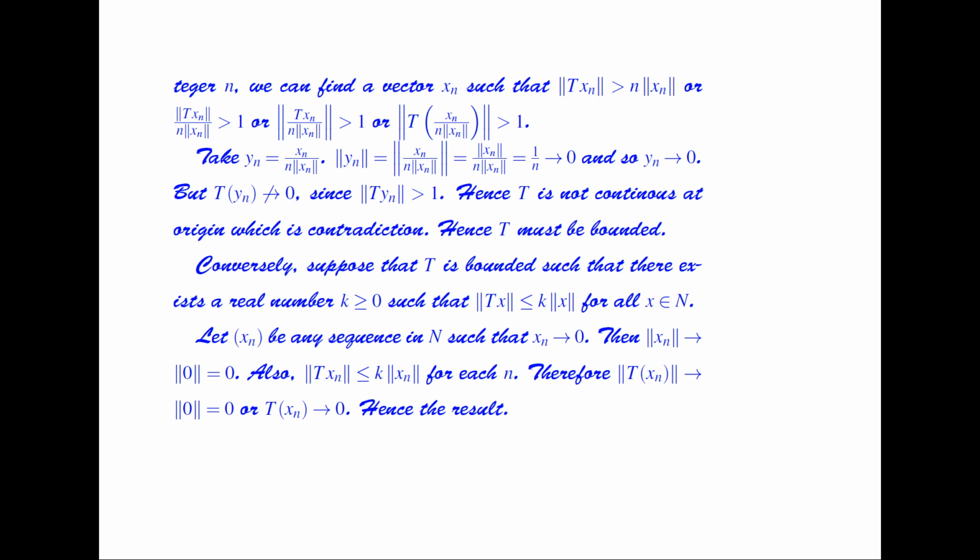So let xn be a sequence in N such that xn converges to 0. The norm of xn also converges to 0. And we have already been given that the norm of Txn is less than or equal to k times the norm of xn for each n. Therefore, the norm of Txn converges to 0, or Txn converges to 0. Hence, we get the result.